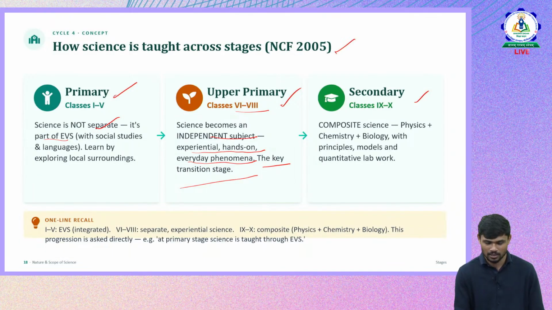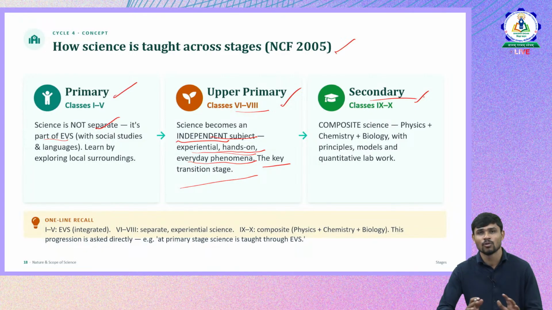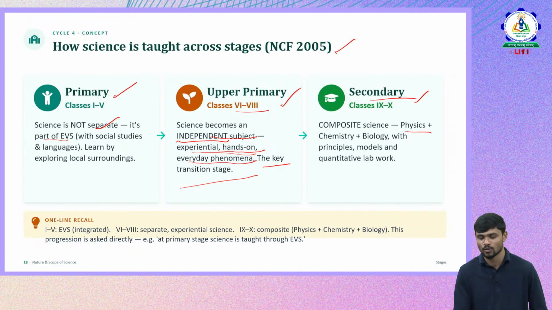These are the characteristics of how science is learned and taught in upper primary level, but it is an independent subject in upper primary level, whereas when you come to secondary, it is even more depth and divides into three different subjects again: physics, chemistry, biology, the composite science. So diving deeper and understanding principles, models, quantitative lab work and all, everything comes, and this is how science changes from one level to another level.